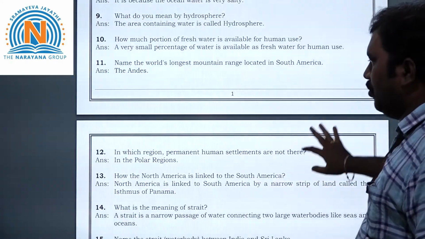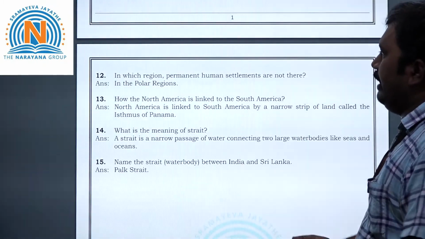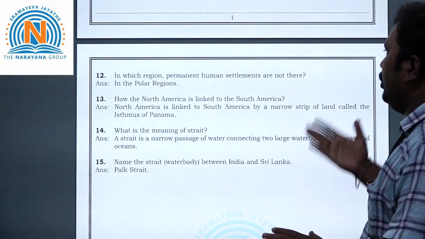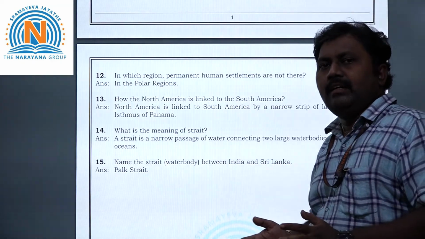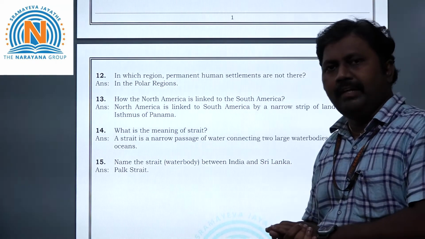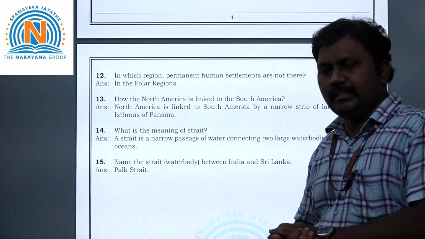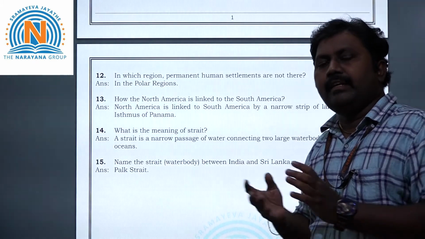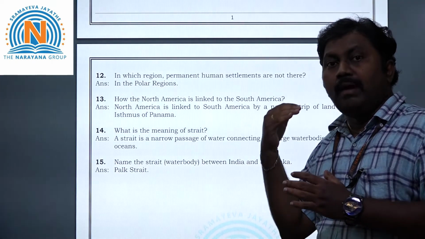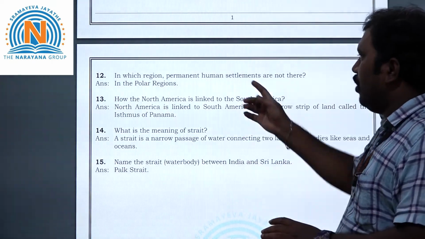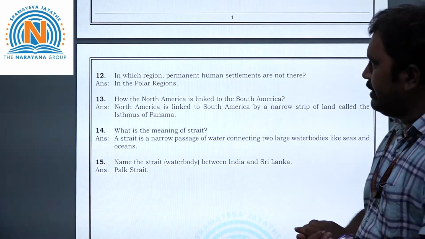Now let's take the 12th question. In which region are permanent human settlements not there? So in the polar region, settlements are not there, children. Because why? Due to climatic conditions. Because their weather conditions are very bad. The temperature goes to very low minus degrees. So that is why it is not at all suitable for human settlements there.